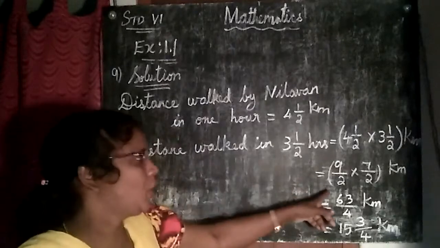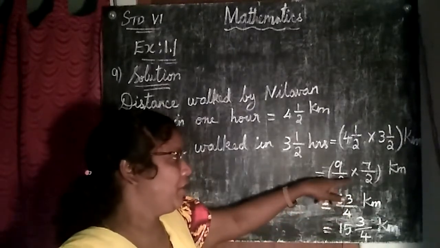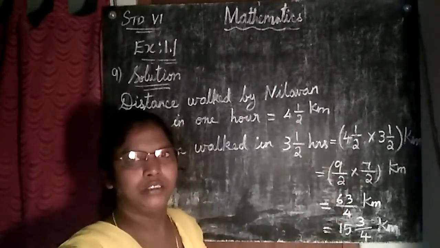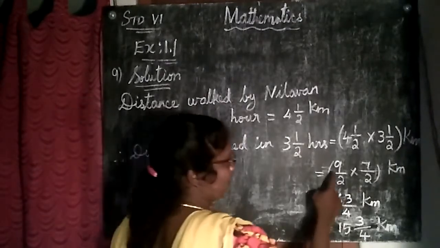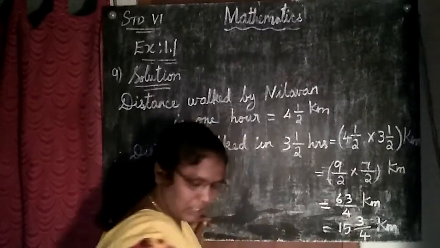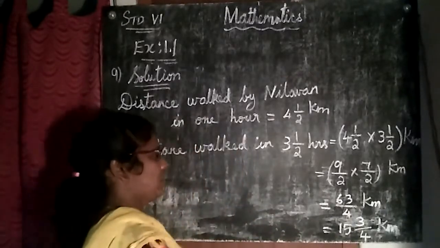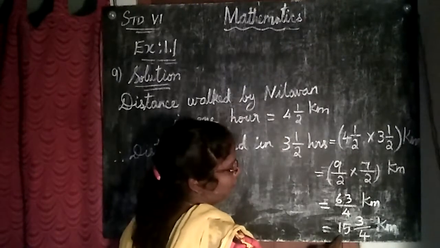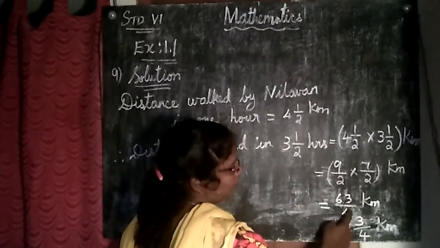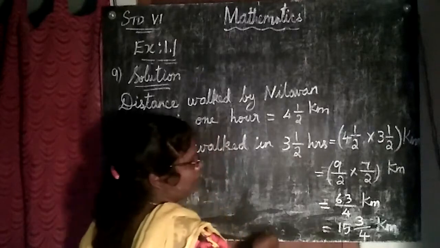Am I having any common here to cancel between denominator and numerator? No, I don't have. So I am multiplying directly. 9 7s are 63, 63 kilometer. 2 2s are 4. This one I am dividing 63 by 4.